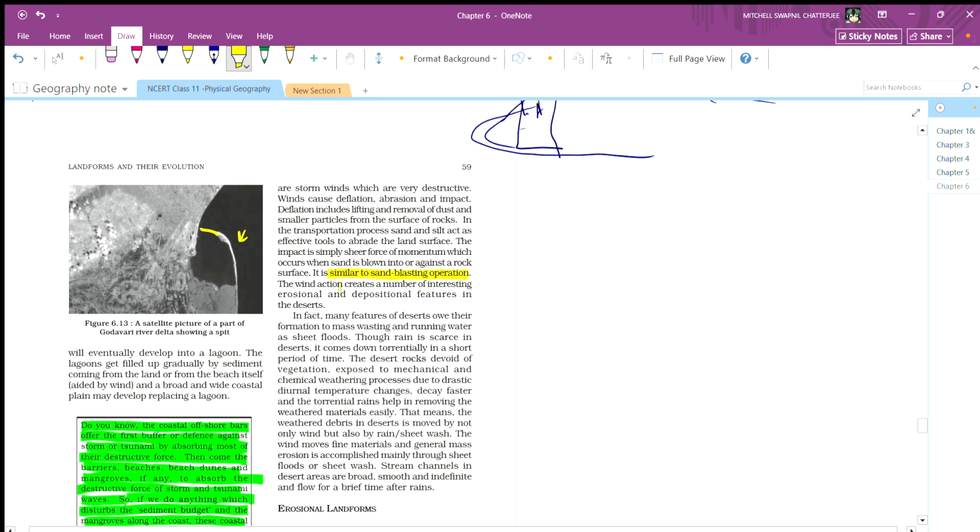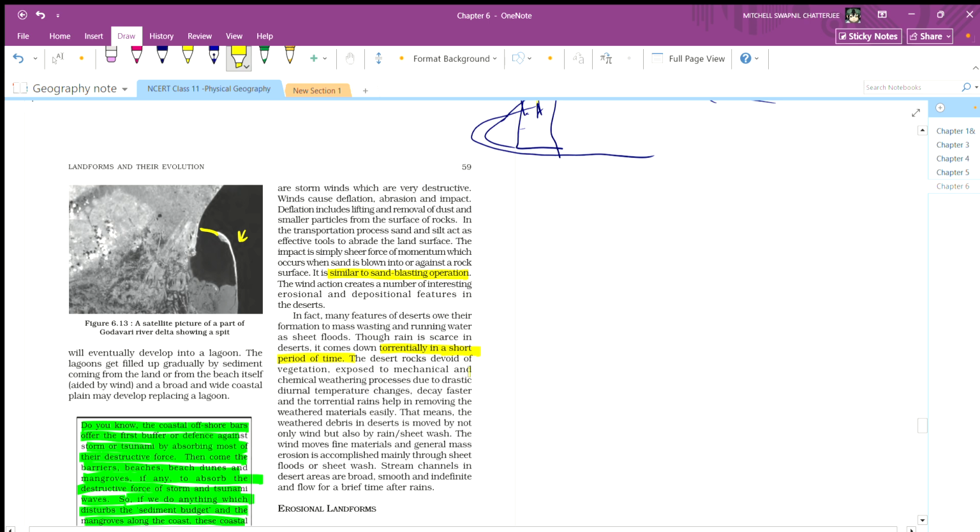The wind action creates a number of interesting erosional and depositional features in the desert. In fact, many features of the desert owe their formation to mass wasting and running water as sheet flood. Though rain is scarce in the desert, it comes down torrentially in a short period of time.